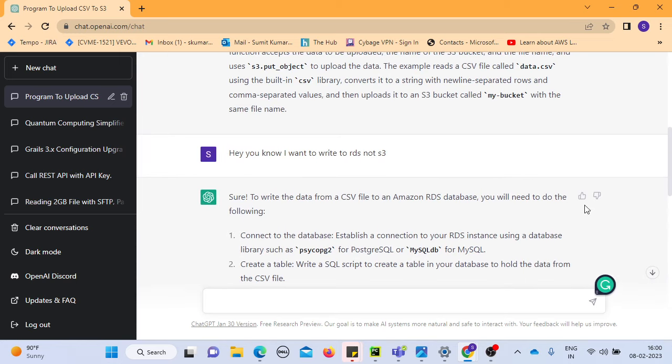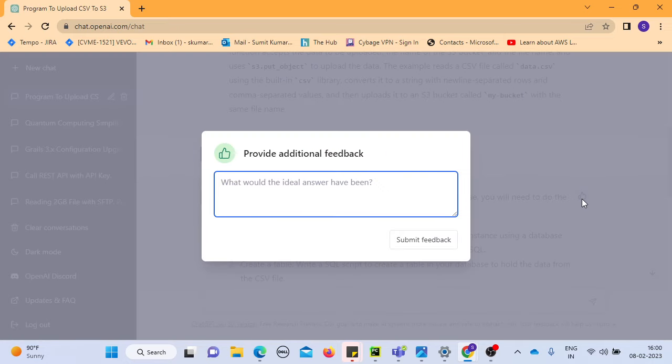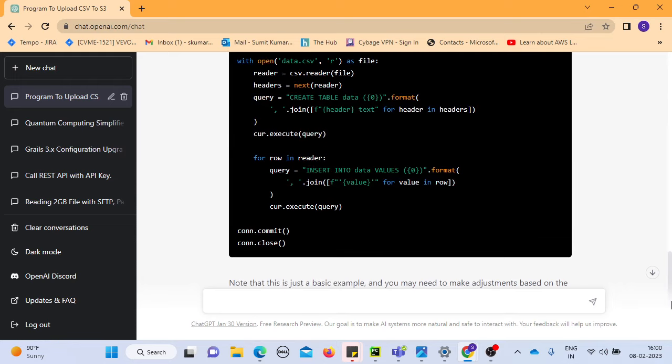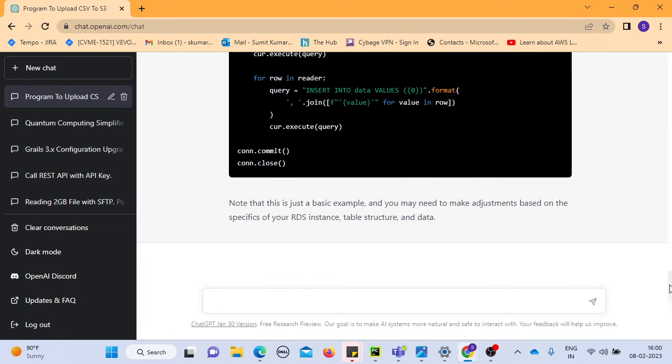So you see two icons here. If you click like, that gives an idea that this is definitely useful feedback, and ChatGPT takes that positively and trains its model internally for more and better enhancement. Like I said, ChatGPT is new to market. It's still a baby, but this baby is very powerful.